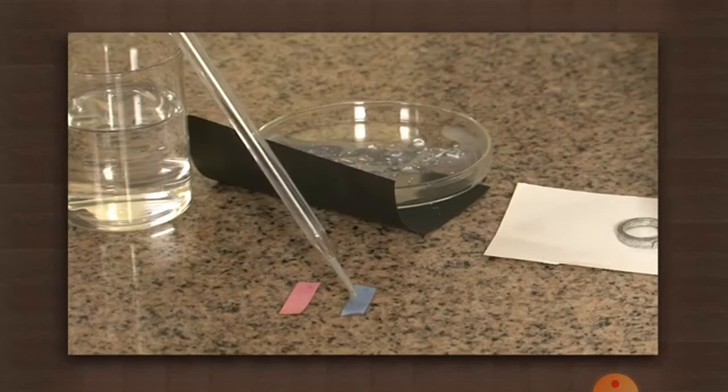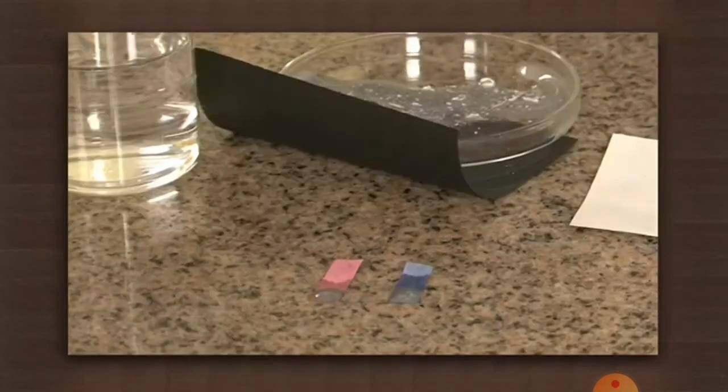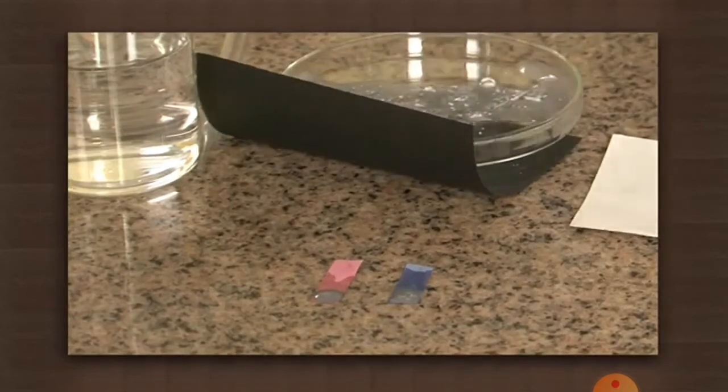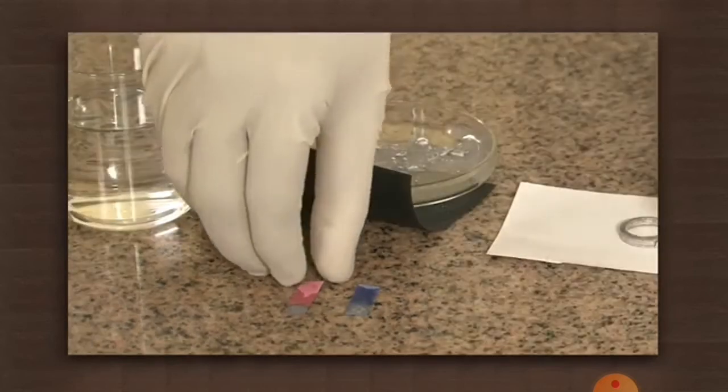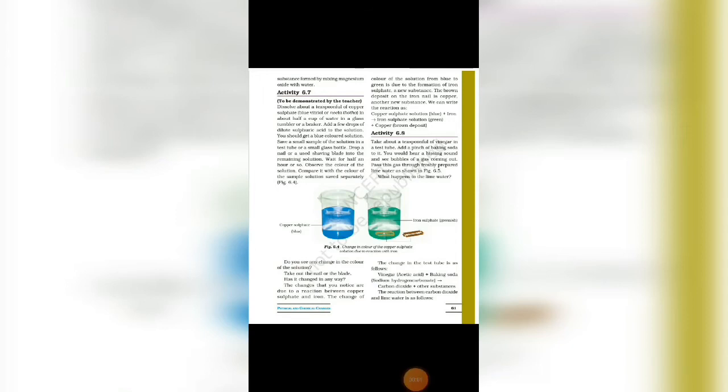Then add 1 or 2 drops of this magnesium hydroxide on a litmus paper and check the color change. Observe it carefully. The red litmus turns to blue and blue remains as it is. It indicates that magnesium hydroxide is a base. As you observed in this experiment, due to the burning of magnesium, we get new substances, that is magnesium oxide and magnesium hydroxide, and that's why burning of magnesium is an example of a chemical change.